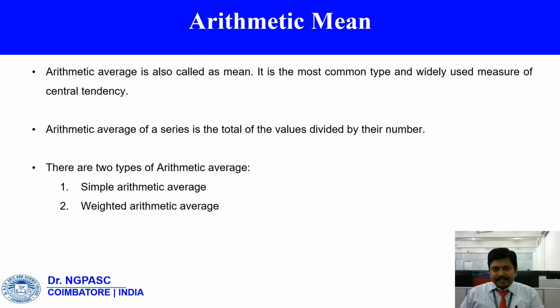Arithmetic average is also called mean. It is the most common type and widely used measure of central tendency. Arithmetic average of a series is the total of the values divided by their number. There are two types of arithmetic averages: one is simple arithmetic average and the other is weighted arithmetic average.